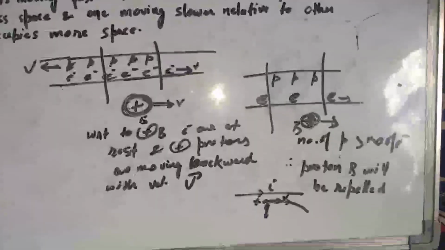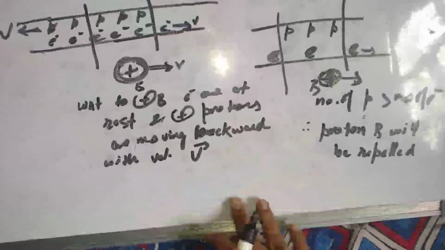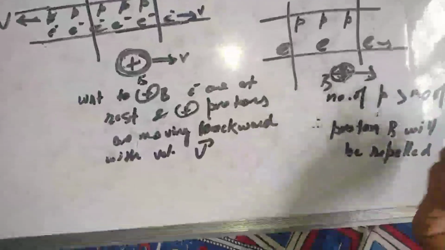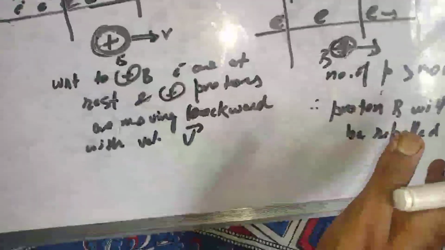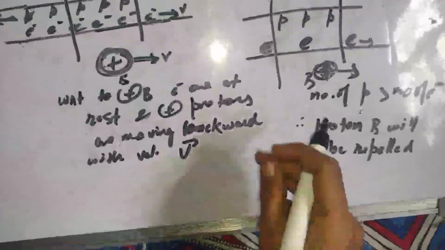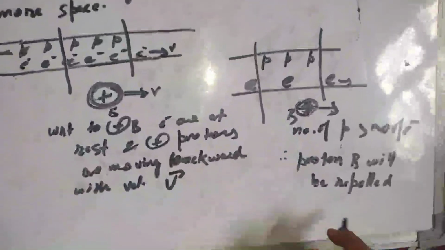I think it's clear, and by this concept we can also imagine the force it will be experiencing. We can understand that this is nothing but an electric field. Because there are more protons, they will repel more, but there are fewer electrons to attract, so repulsion is superior, therefore this proton will be repelled.